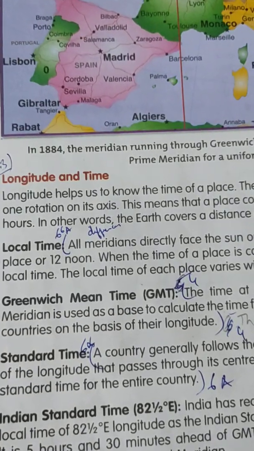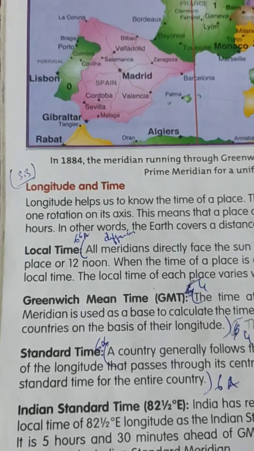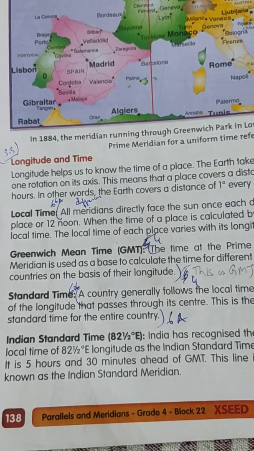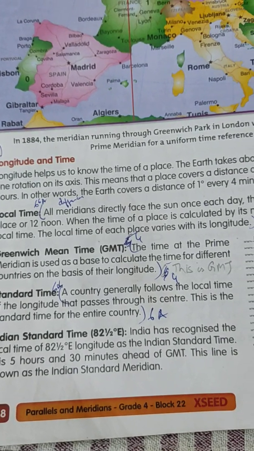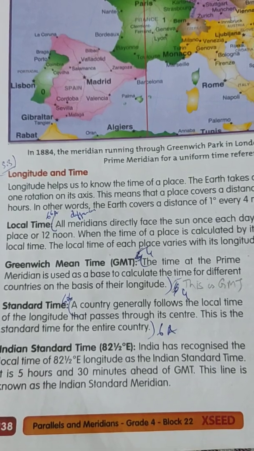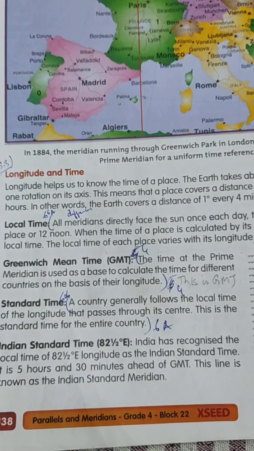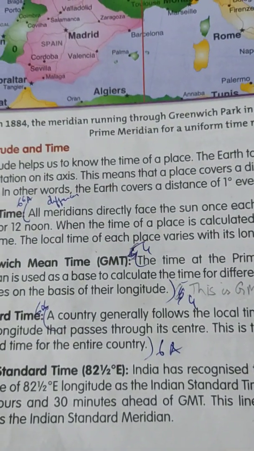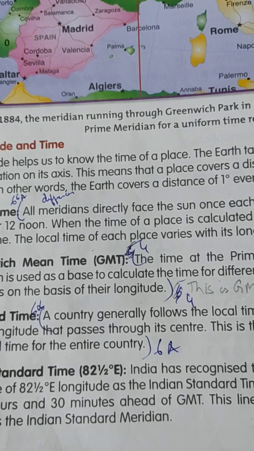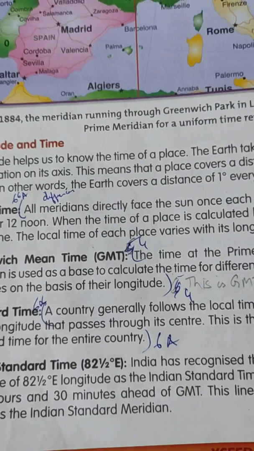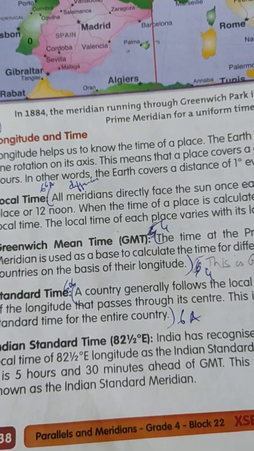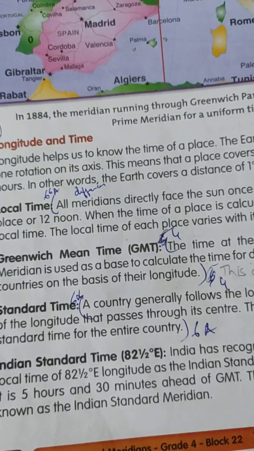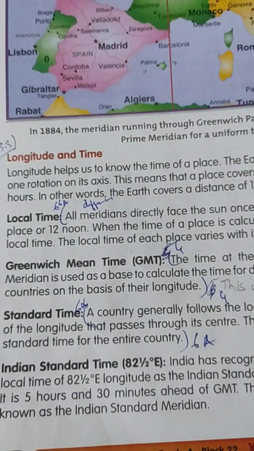Now here, Greenwich Mean Time, GMT. The time of the prime meridian is used as a base to calculate the time for different countries on the basis of their longitude. Through the prime meridian, we can calculate the timing.